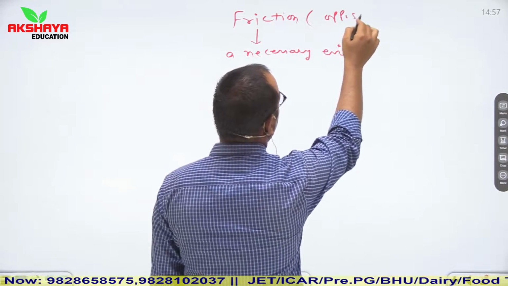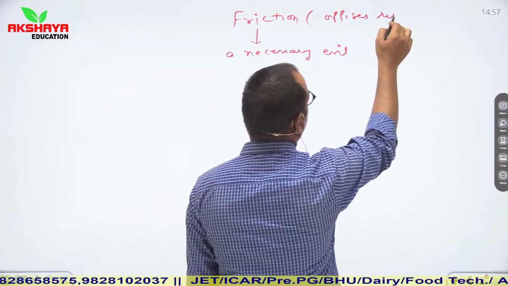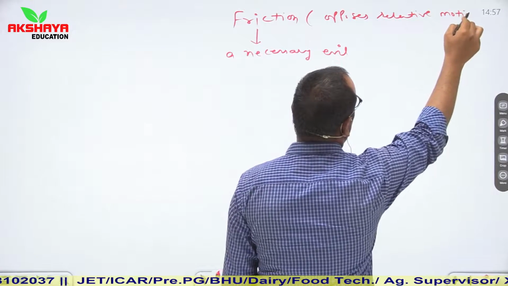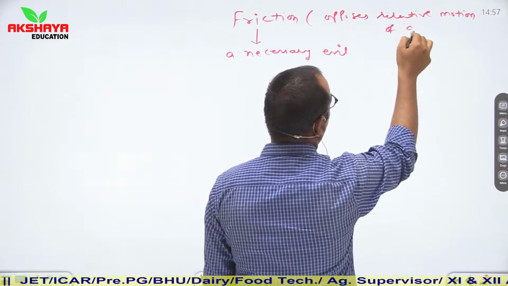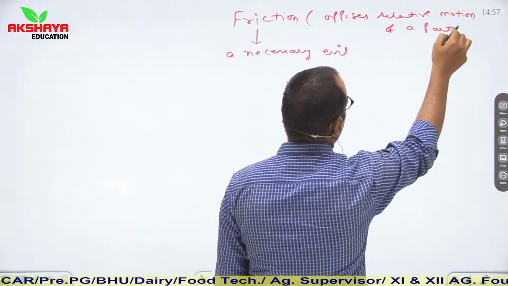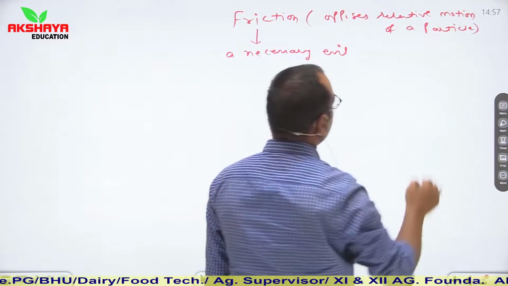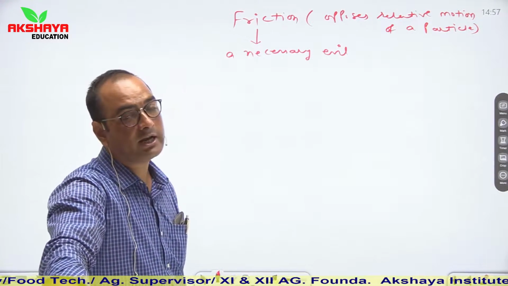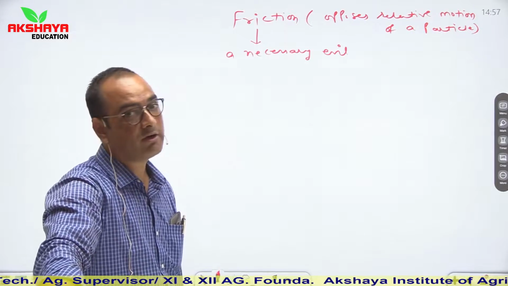friction opposes relative motion of a particle. A force which causes opposition in relative motion of a particle is known as frictional force.